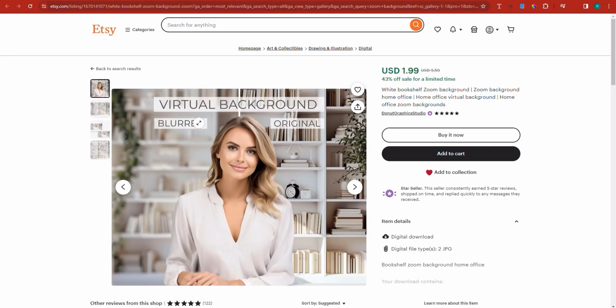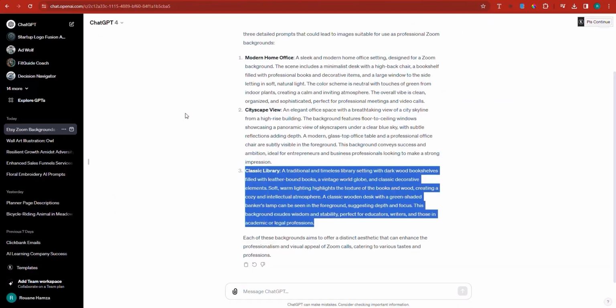And so if you look at the competition, they're offering a virtual background in two options, the original and the blurred. Now, what you can do is be more generous. So offer 3 backgrounds, okay? So you can say, I offer 3 backgrounds, blurred and original, each one blurred and original, 3 zip files. One zip file for the first background, second background, third background. Now you have the descriptions of the background: modern home office, cityscape, classic library.